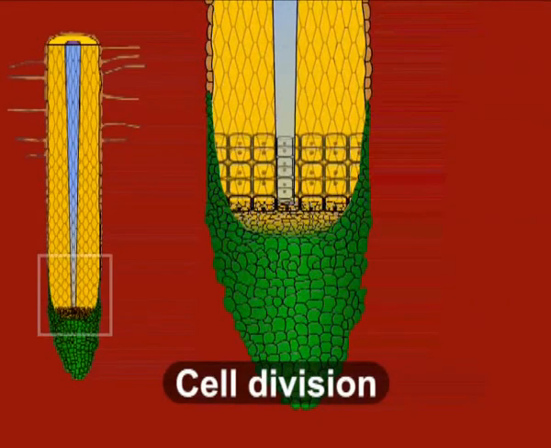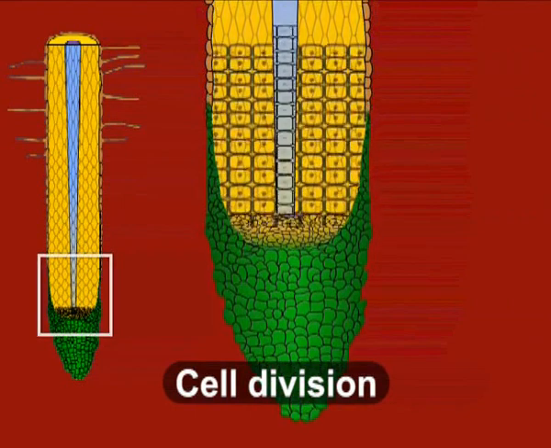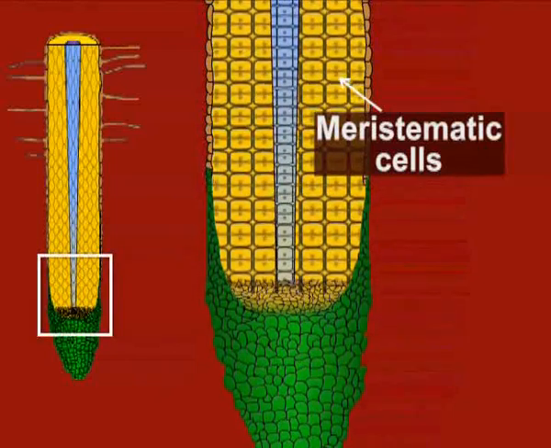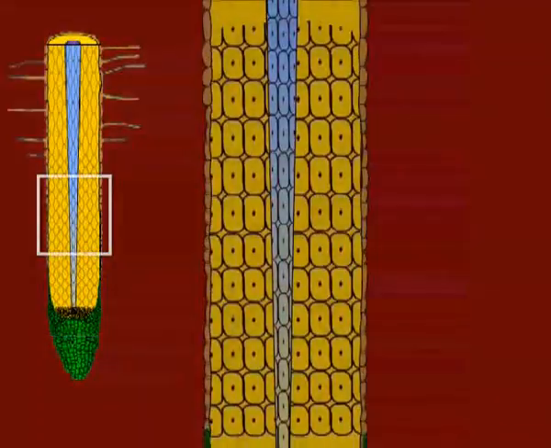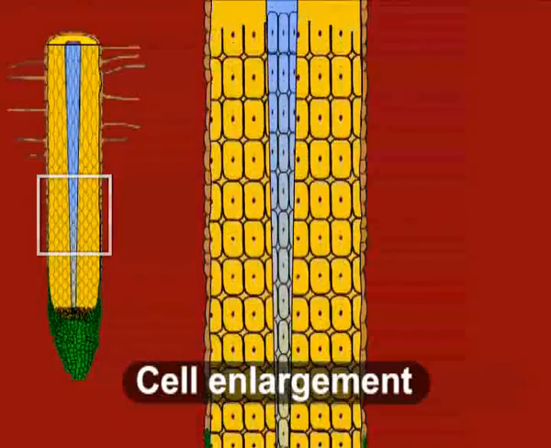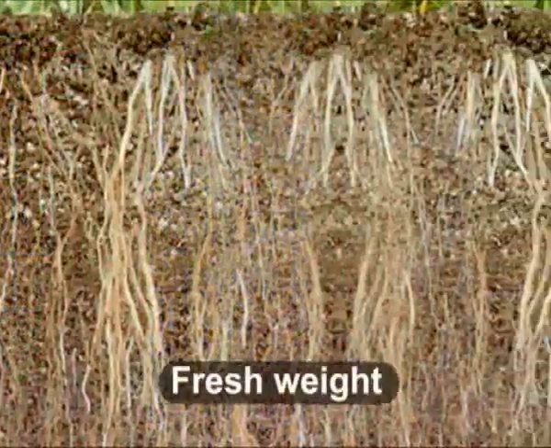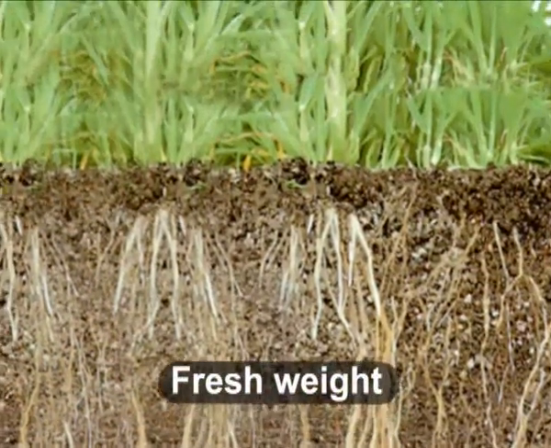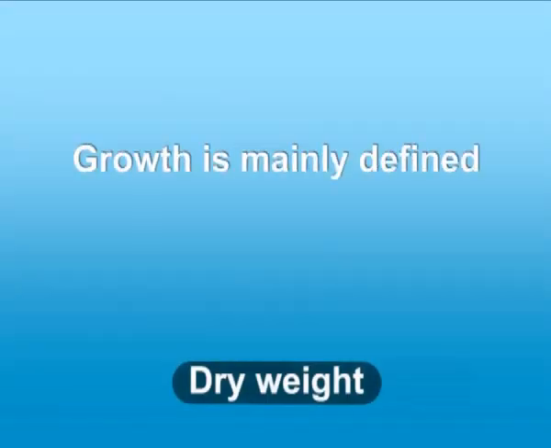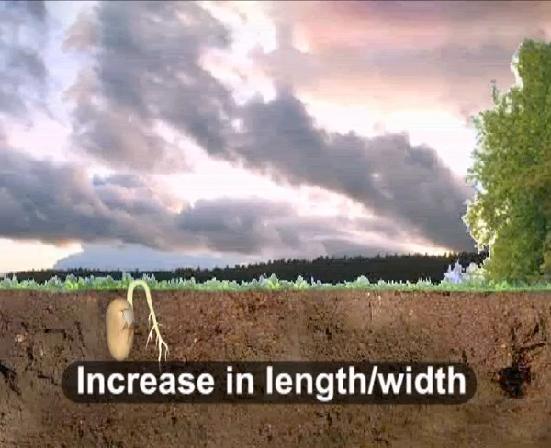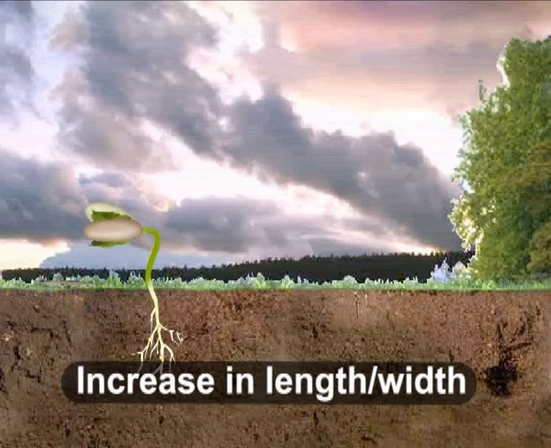These are cell division. Growth takes place in plant by activity of meristematic cells. This activity continuously adds new cells to a growing tissue. Cell enlargement. Enlargement in organs occurs because of cell enlargement. Fresh weight. Sometimes growth is measured in terms of fresh weight, especially in cell culture. Dry weight. Growth is mainly defined as irreversible increase in dry weight. Increase in length or width can be observed in case of seedling growth.